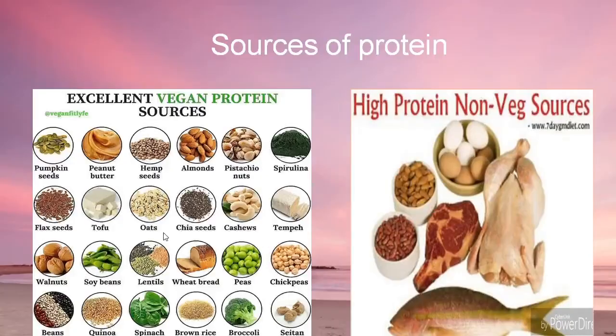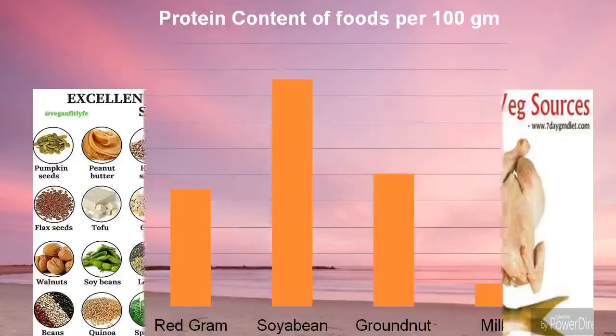Likewise, thalipeeth, dhapate, and various types of kheer that we prepare are all combinations of amino acids, and they increase the quality of protein in the vegetarian diet.